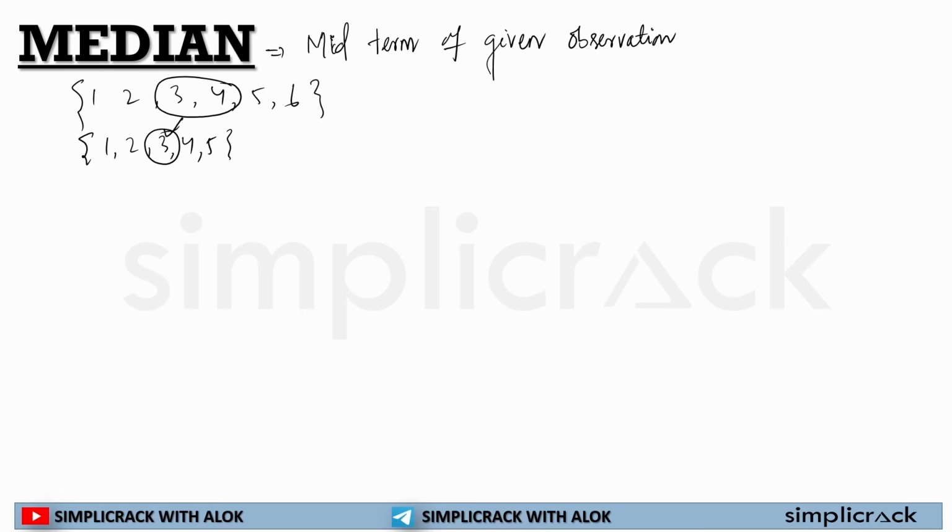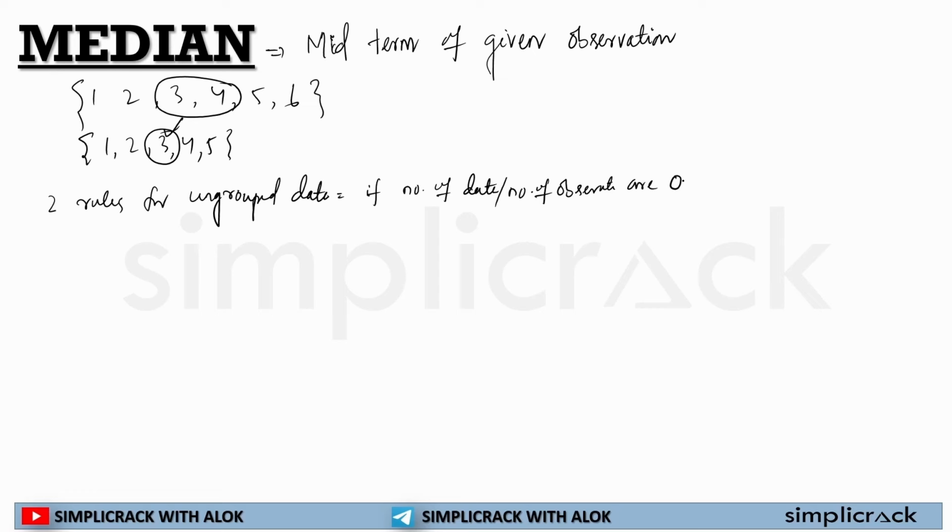Now in median, there will be 2 rules, for ungrouped data.